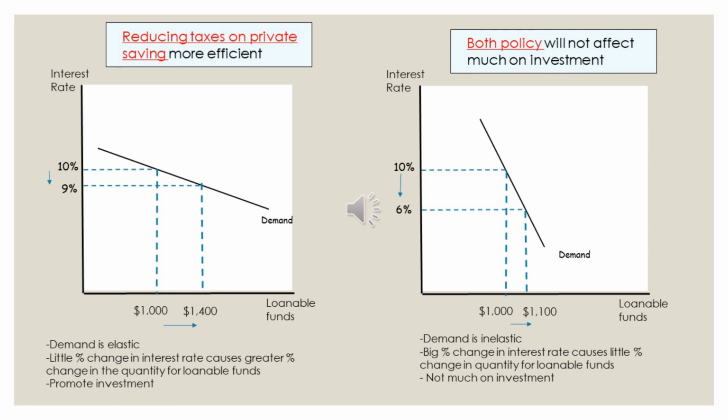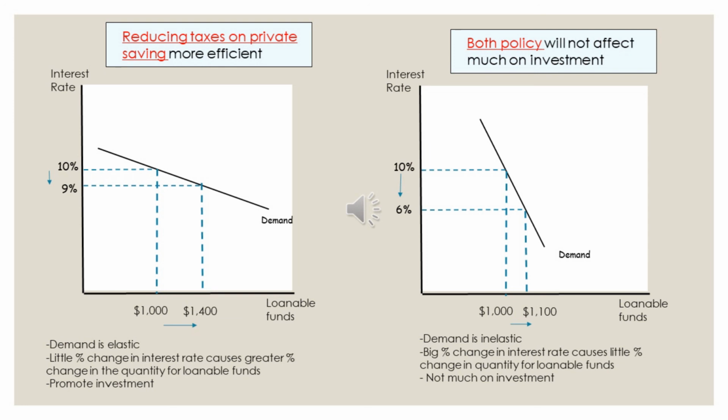However, on the opposite side, if the demand is inelastic, the percentage change in interest rate is larger than the percentage change in quantity of loanable funds. As the figure explains, when there is a 40% decrease in interest rate, it only causes a 20% increase in the quantity of loanable funds.